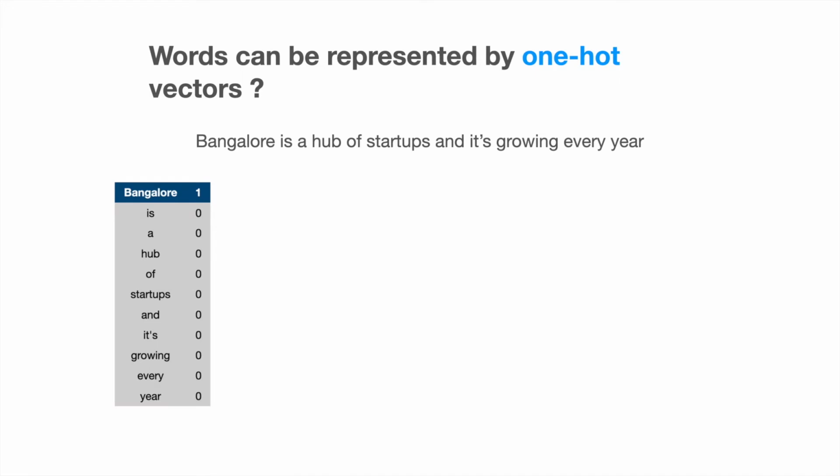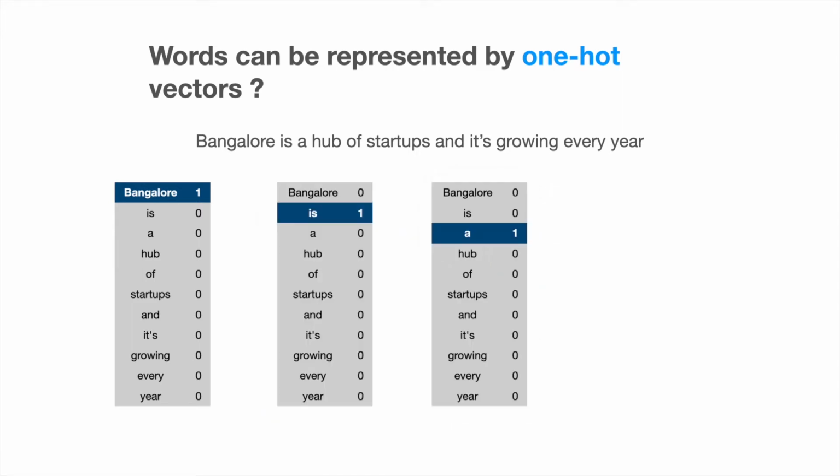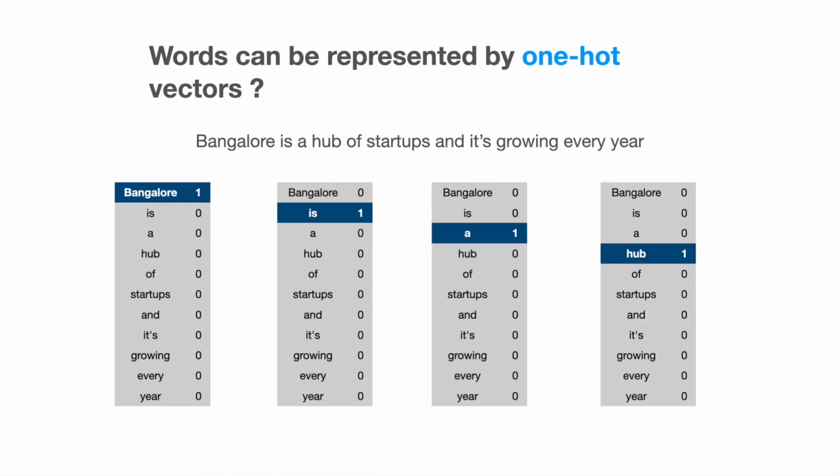To represent a unique word, we assign 1 against it and assign 0 to all other words. So the unique representation of hub here is 0 0 0 1 0 0 0 0 0 0 0. Similarly, we can represent all other words uniquely.